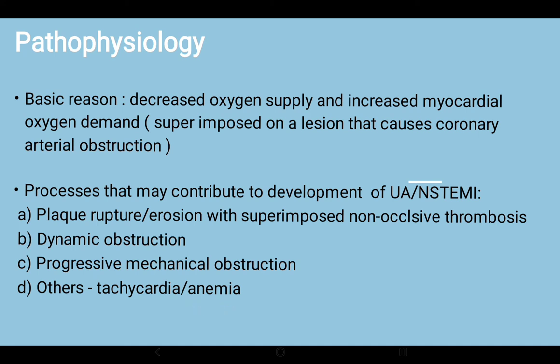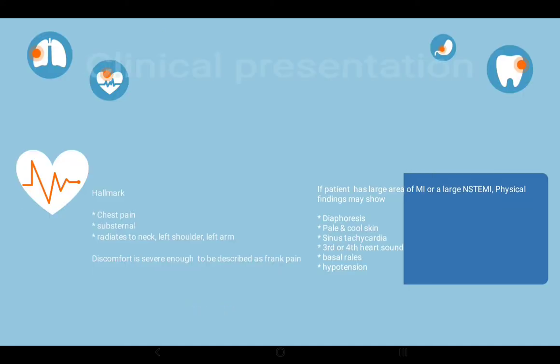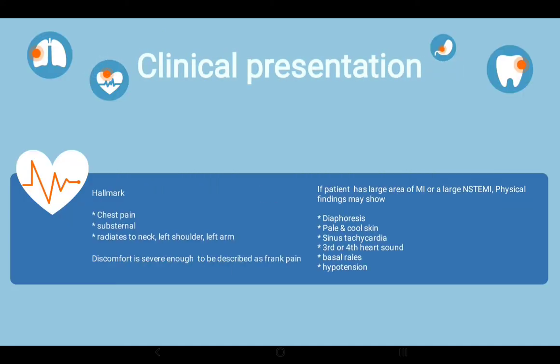Let's move on to the clinical presentation in cases of unstable angina or NSTEMI. As I've told earlier, NSTEMI will have increased cardiac enzymes in the laboratory findings, but they would be absent or in very small amounts in unstable angina.